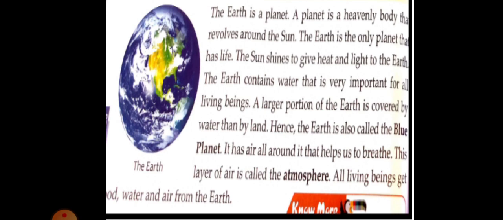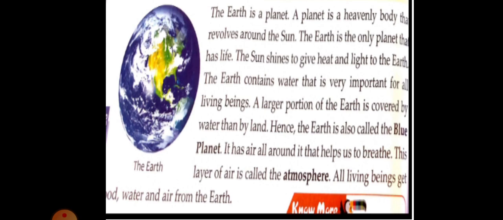Without water can we live? No. Within an hour we need water. When we go outside our house, we take one water bottle, and if we forget to take the water bottle, we have to buy a water bottle and drinking water. Same, water is very important for all living beings. A larger portion of the earth is covered by water than by land. Hence the earth is also called the blue planet.